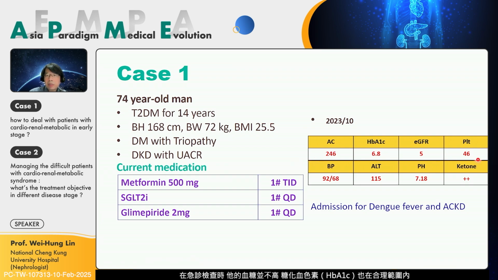At our emergency department, we can see his sugar was not very high and his A1C was okay, but his eGFR dropped from 60 to just 5. We can see some hypotension, high liver function, and severe acidosis with ketone positive. So he was admitted for dengue fever, acute-on-chronic kidney disease, and a diagnosis of euglycemic DKA. So we held the SGLT2 inhibitor.